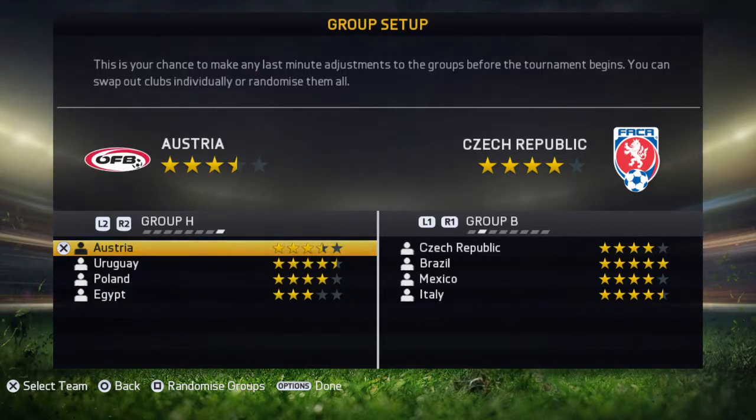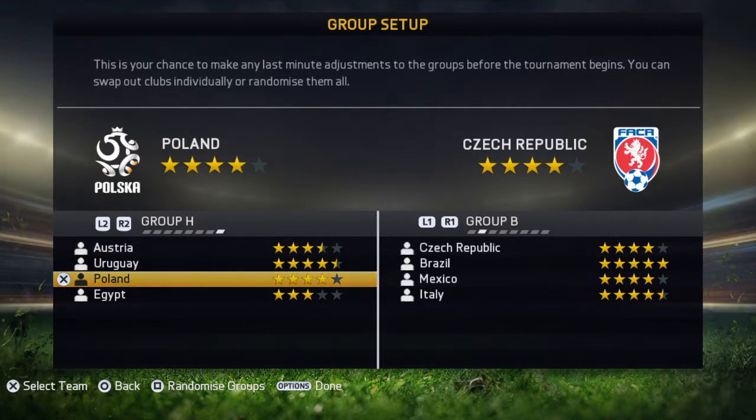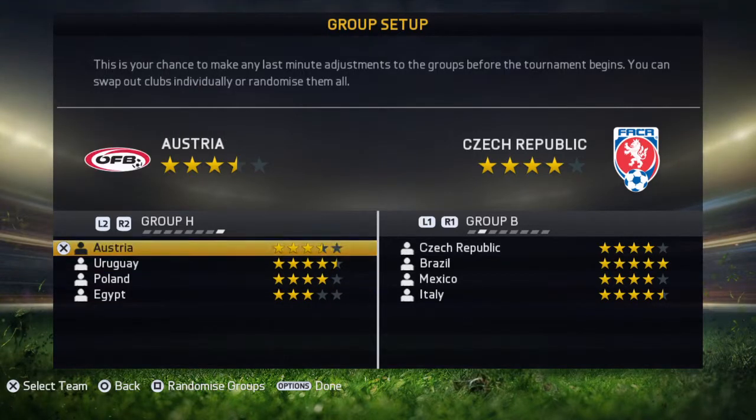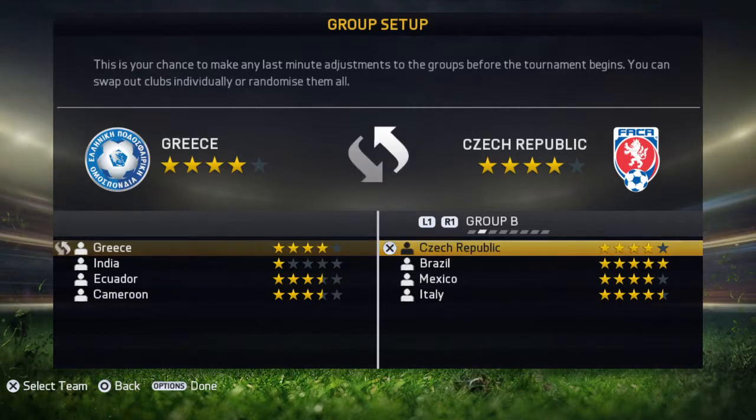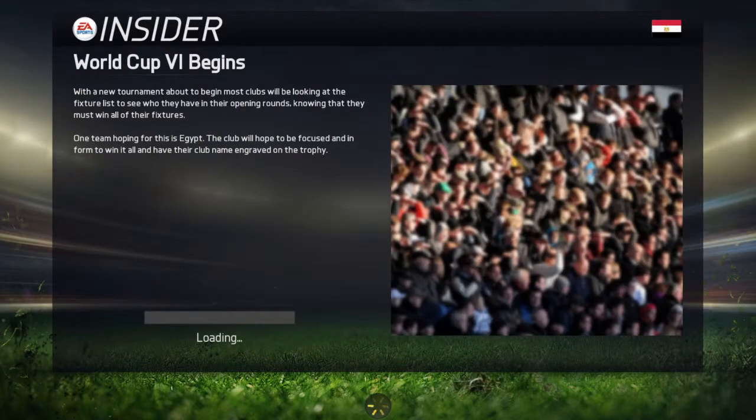And Group H was just Uruguay's group to lose. Maybe Poland because they got Lewandowski, but that's not a good group. But so far, let's just get. Oops, no, I don't want to do that. There we go. Let's begin World Cup 6.